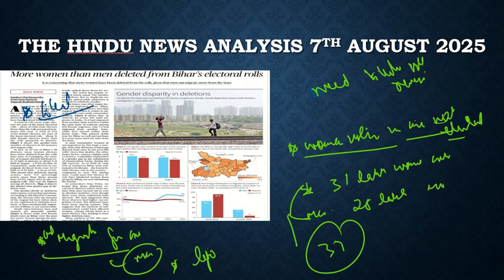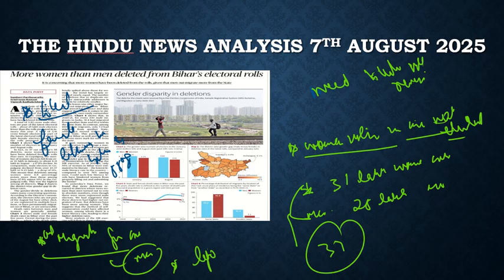According to the data, the female literacy rate in Bihar is 55%.